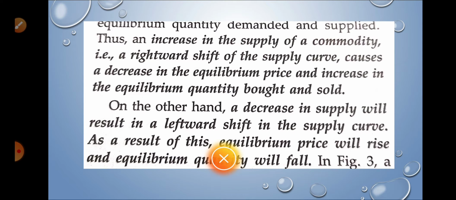An increase in the supply of a commodity, a rightward shift of the supply curve, causes a decrease in equilibrium price and an increase in the equilibrium quantity bought and sold. When supply increases in the market, demand has not changed, demand is fixed. So excess supply will be there and demand is not available in the market.